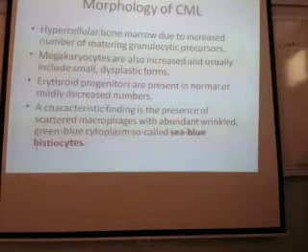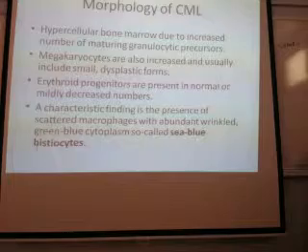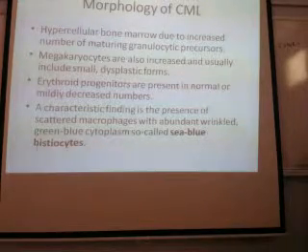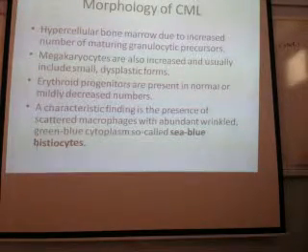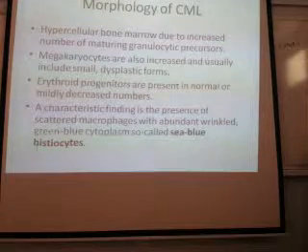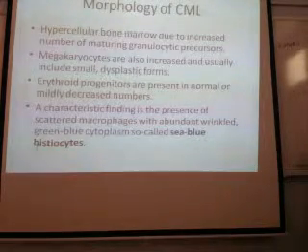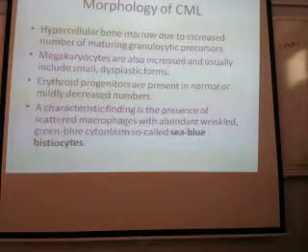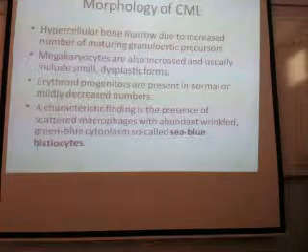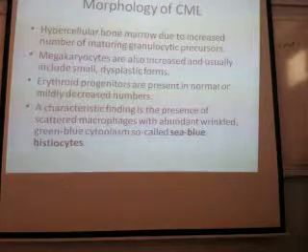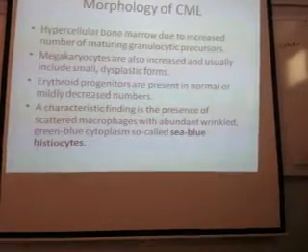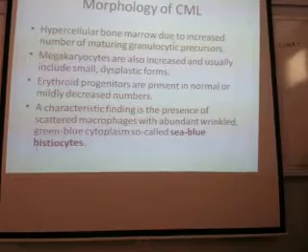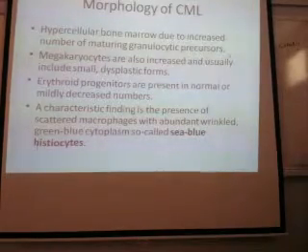Chronic myeloid leukemia, there will be hypercellular marrow. That means the marrow will be full of cells. The marrow contains cells and fat spaces. In DBL I discussed this. Whenever there are cells, both of them are almost equal, 50-50 or 70-50, depending on the age. So there will be hypercellular marrow, meaning the marrow will be full of cells, due to an increased number of maturing granulocyte precursors.